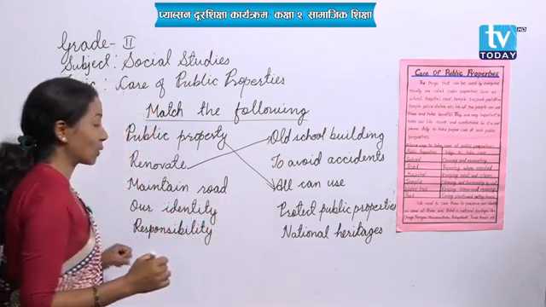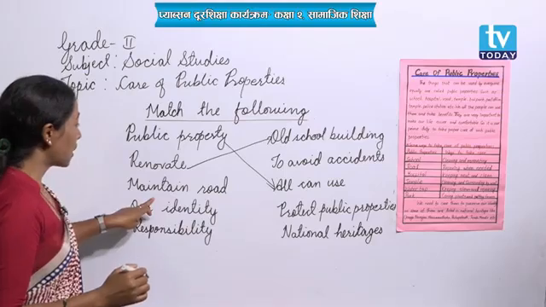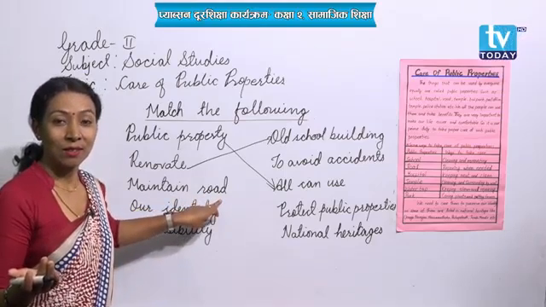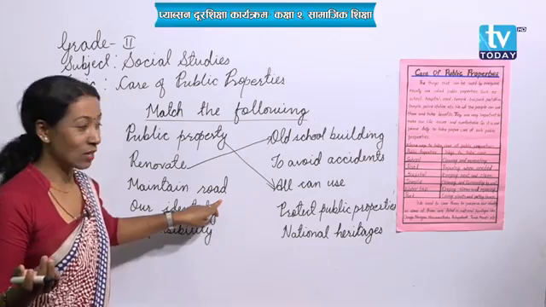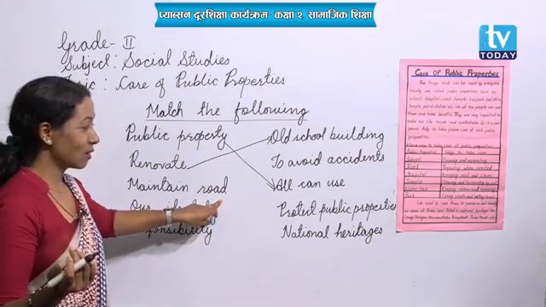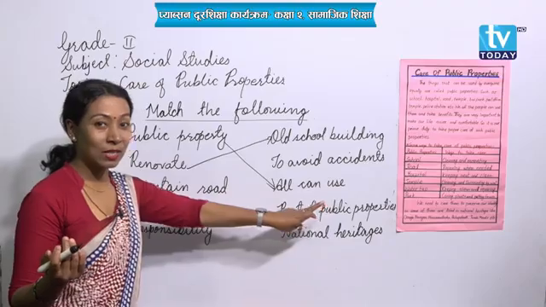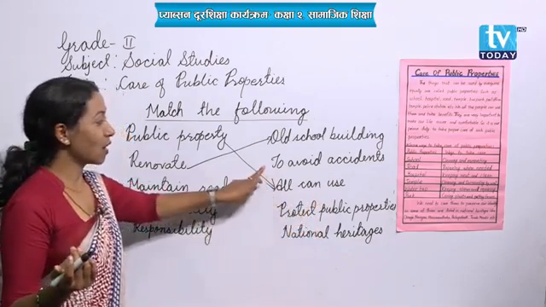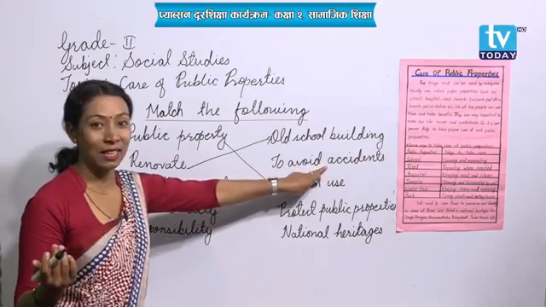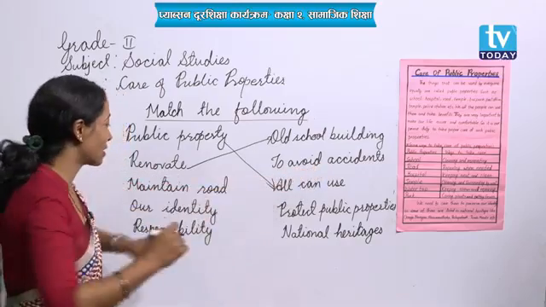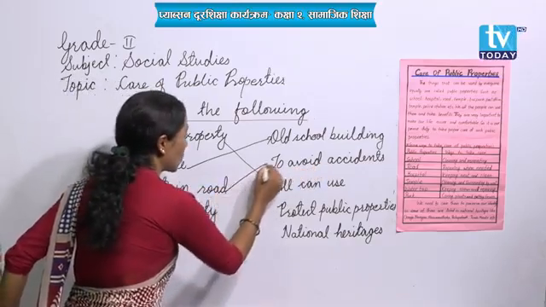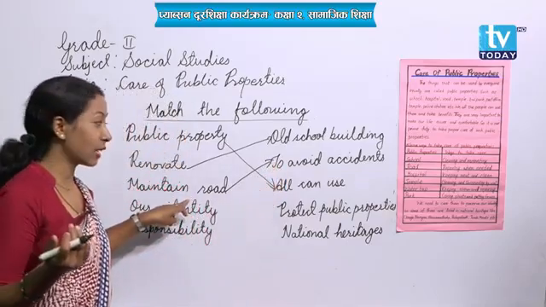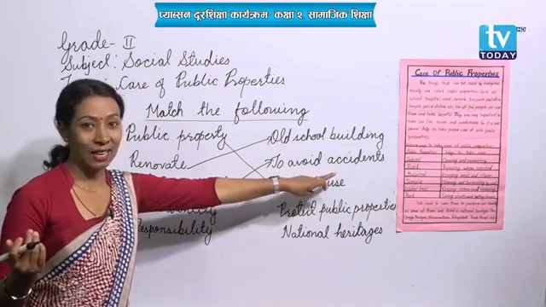Next one is also there, that is maintain road. Why should we maintain road? Why should we take care of road? What will it be? Protect public property, national heritages, or the next one, to avoid accident. Yes, this one is the correct one. Yes, we need to maintain or repair road times and again to avoid accident.